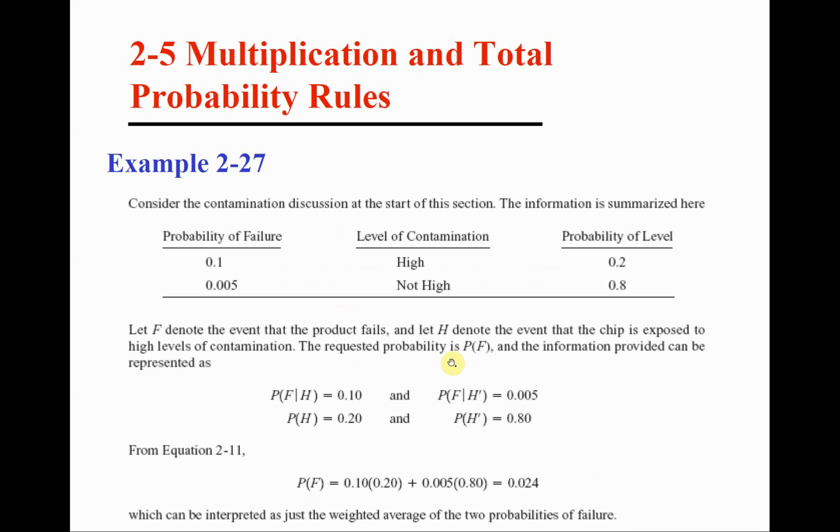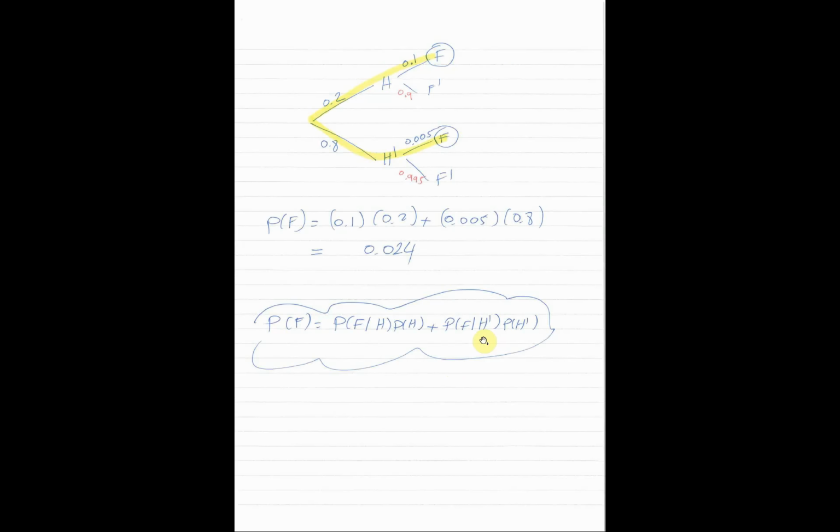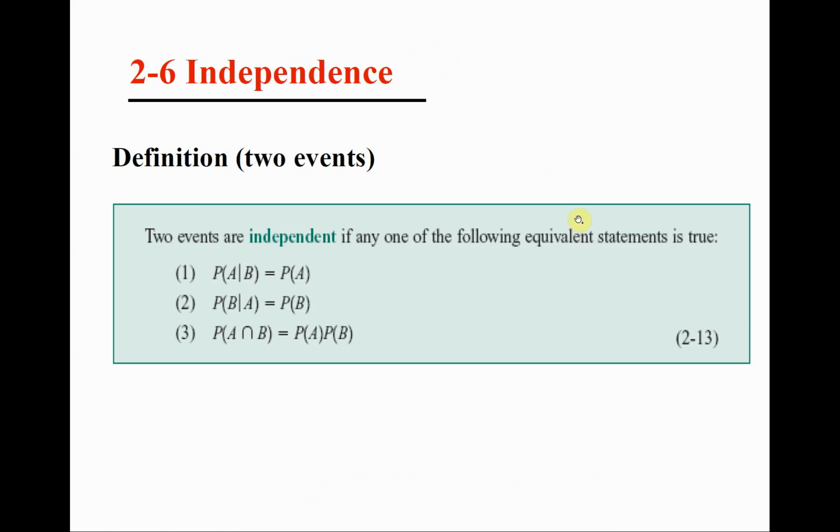But what if the question was, what is the probability of not failing? Of course, you can tell me, I can get the probability of failing and then I do 1 minus at the end, or we can get also the probability of F complement from the beginning, from first principles. How do we get the probability of not failing? This is a not failing, and this is also a not failing, and we trace the branches. 0.2 times 0.9 plus 0.8 times 0.995. So as you notice, we could have used these red numbers, which are not given in the question, in case we want something else, in case we are asking about the not failing. I hope that you understand that, and let's move on.